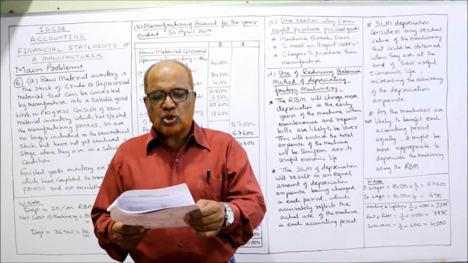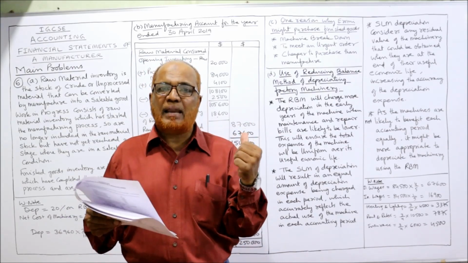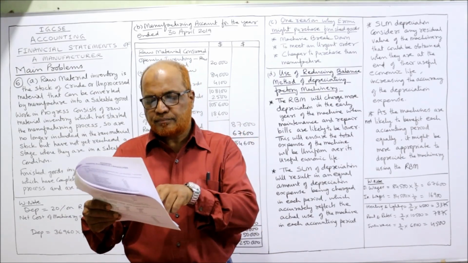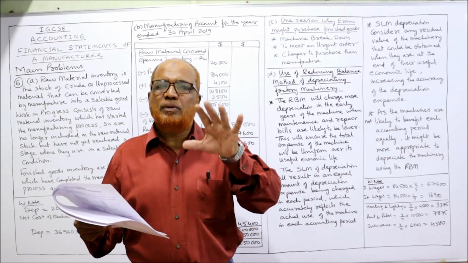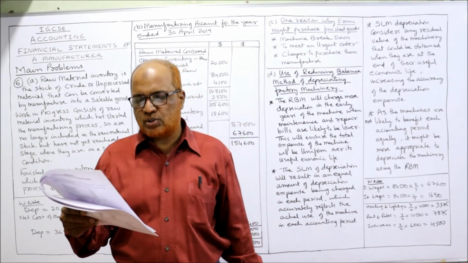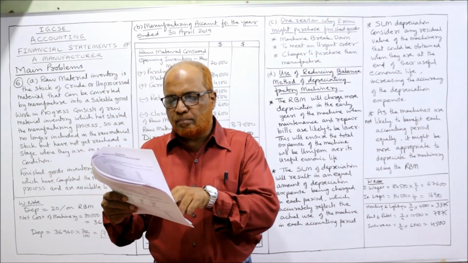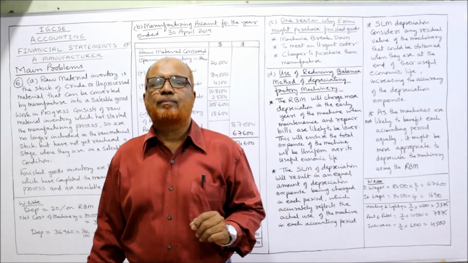So this carriage on material will be added to purchase of material in manufacturing account. Wages. If nothing is given, we assume it is factory wages, direct wages. It will be taken under prime cost. Then factory machinery cost and factory machinery accumulated depreciation.